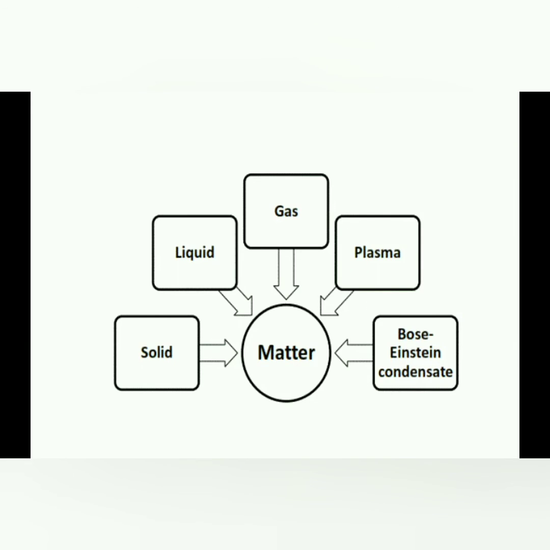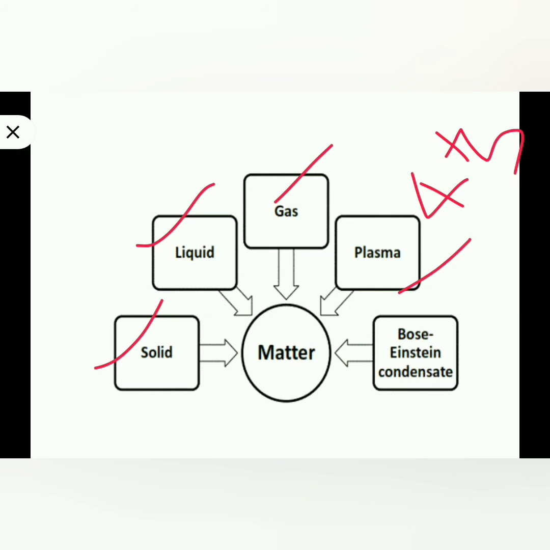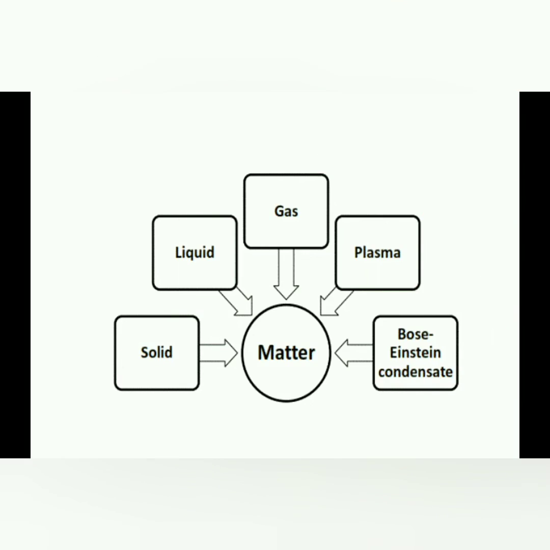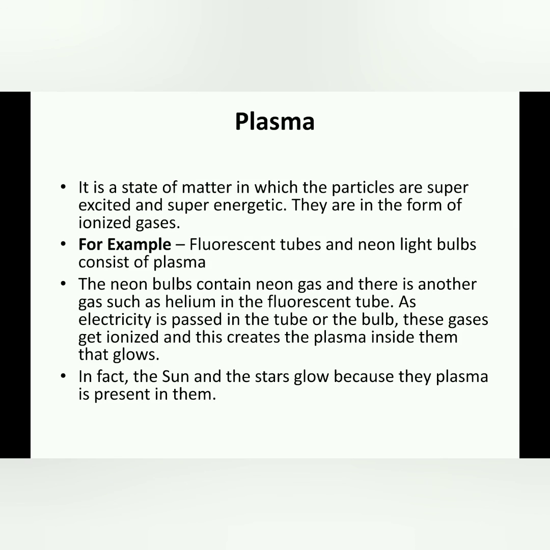So here we discussed different states of matter: solid, liquid, gas. Still we have two more states: plasma, the fourth state, and Bose-Einstein condensate, the fifth state of matter. Let's see that. Plasma is the state of matter in which the particles are super excited or super energetic. They are in the form of ionized gases.